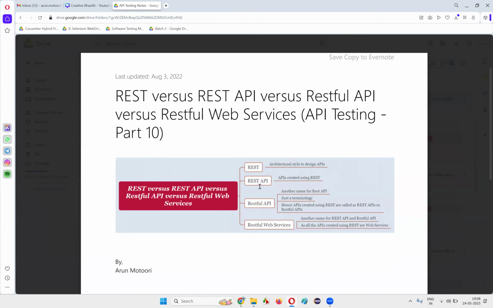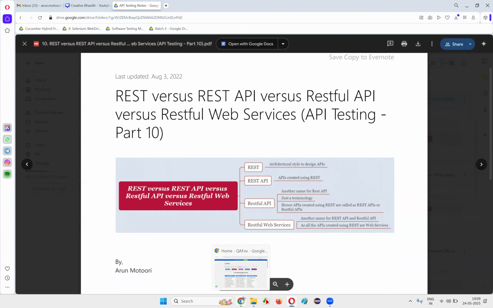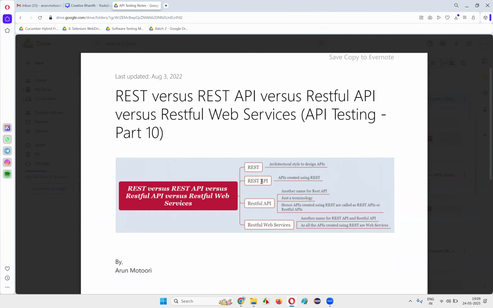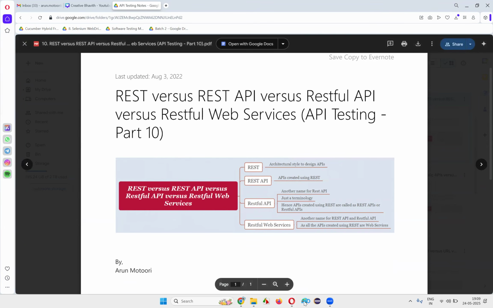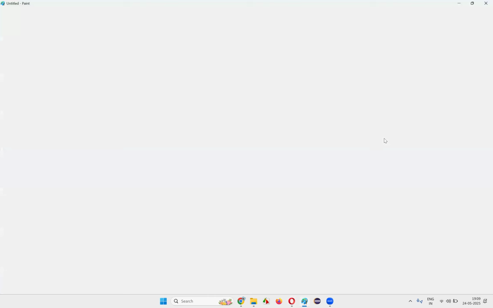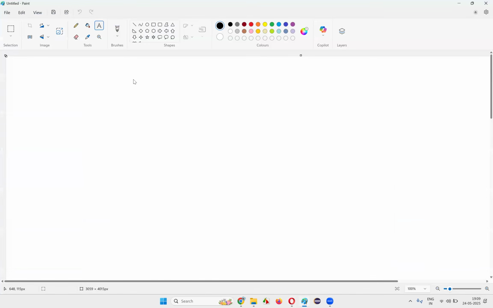REST API, RESTful API, and RESTful web services. What are they? What are the differences between them? I'm going to cover that. The first thing is REST, which we already covered in the previous session, right?